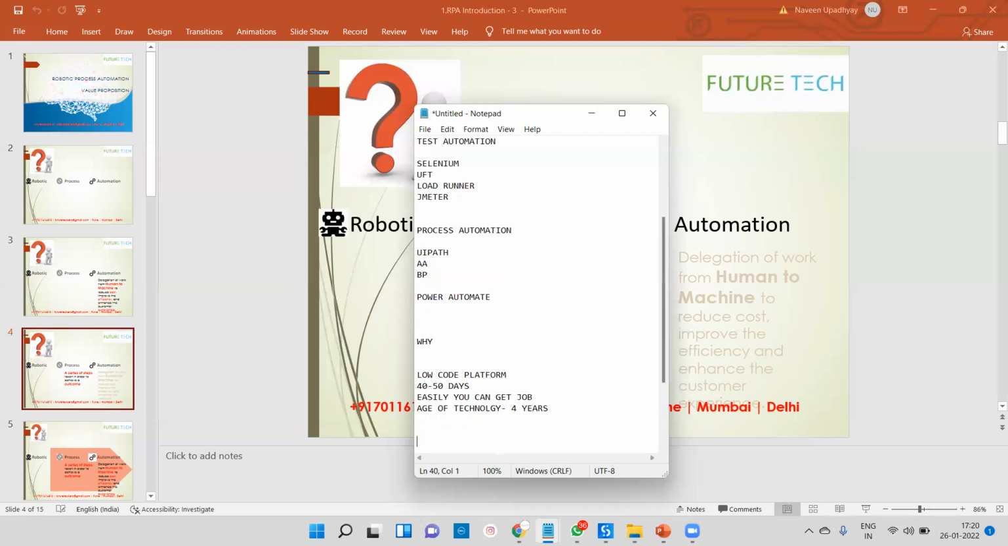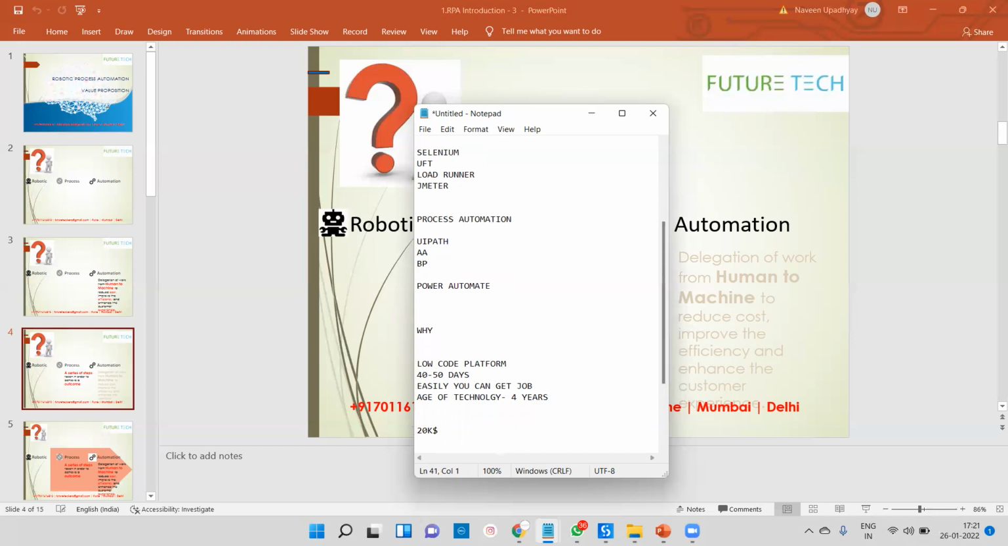Before 2017, there were lots of tools like Blue Prism, Automation Anywhere, and UiPath. At that time, if you wanted to automate any process using Blue Prism, first you had to purchase the license, and the license cost was more than $20,000. Means if you want to automate any process or learn anything, you first have to pay the price of the tool, that is $20,000. But UiPath, even at that time, was totally free of cost.